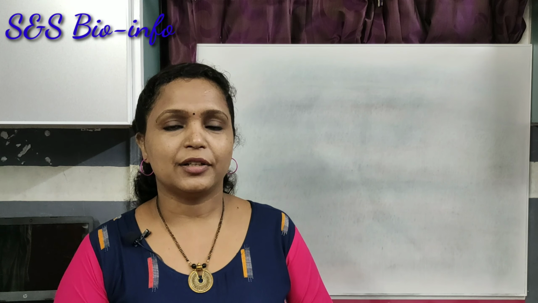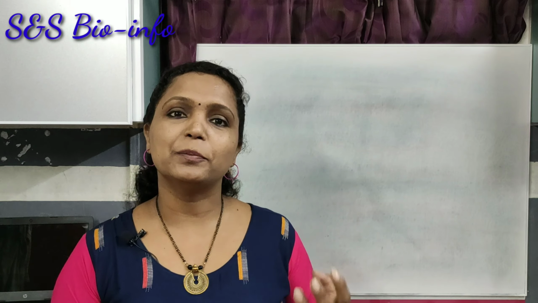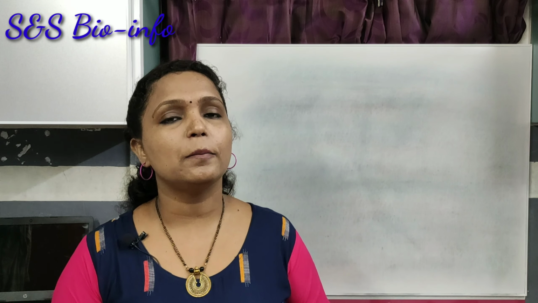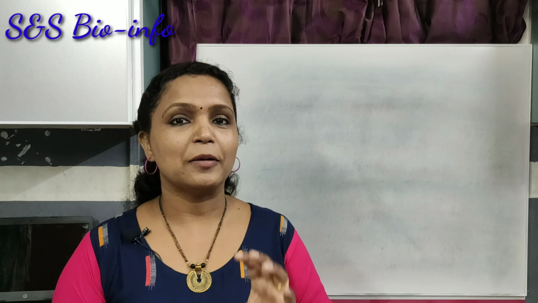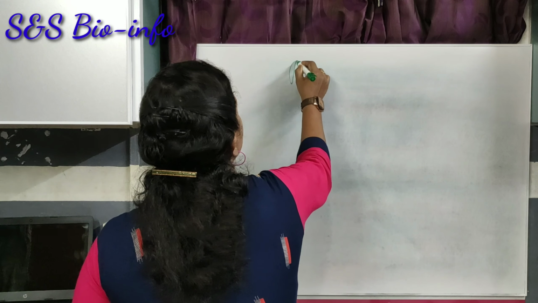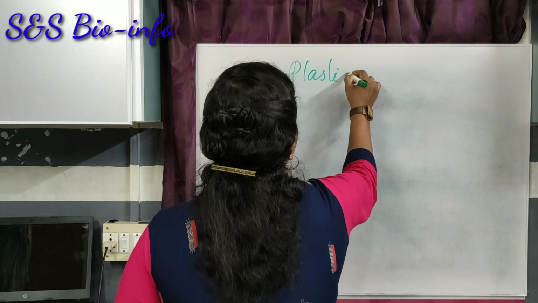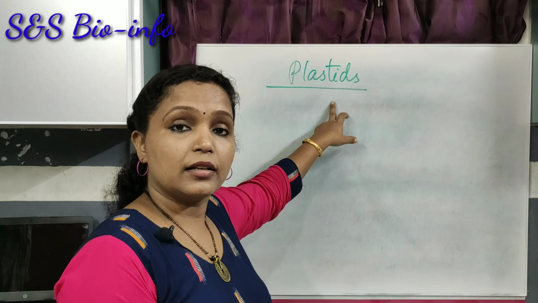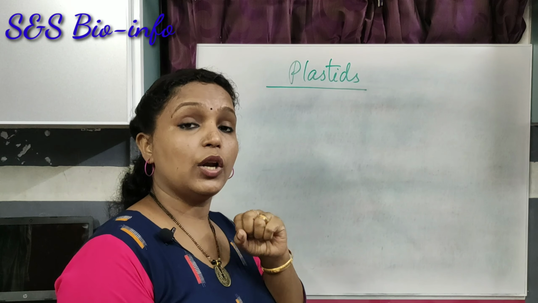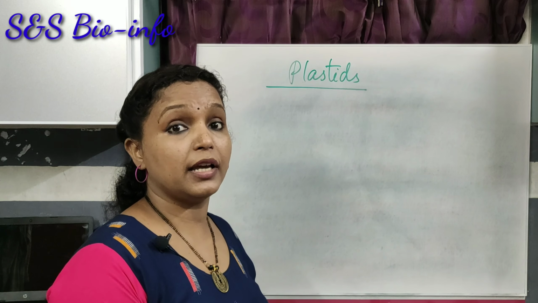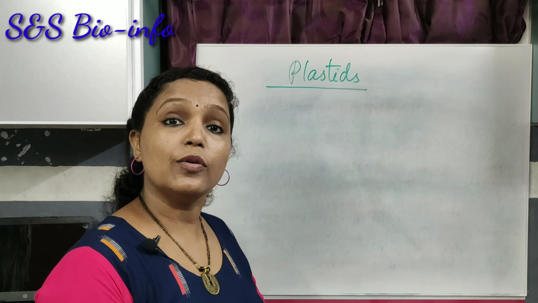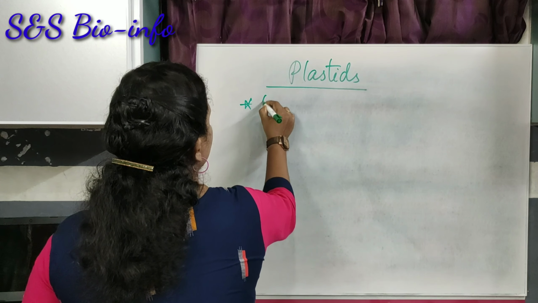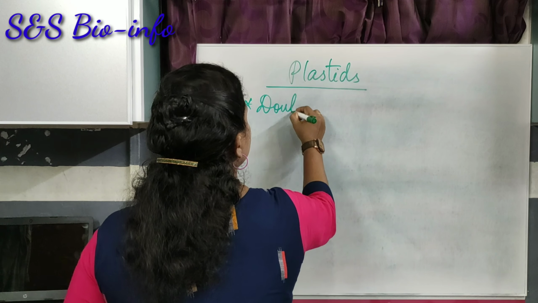Then let's study about another important cell organelle that is found only in the plant cells. Those are plastids. These plastids are specialized cell organelles which are double membranous in nature and are found in the cells of plants and algae. The first point, double membranous.